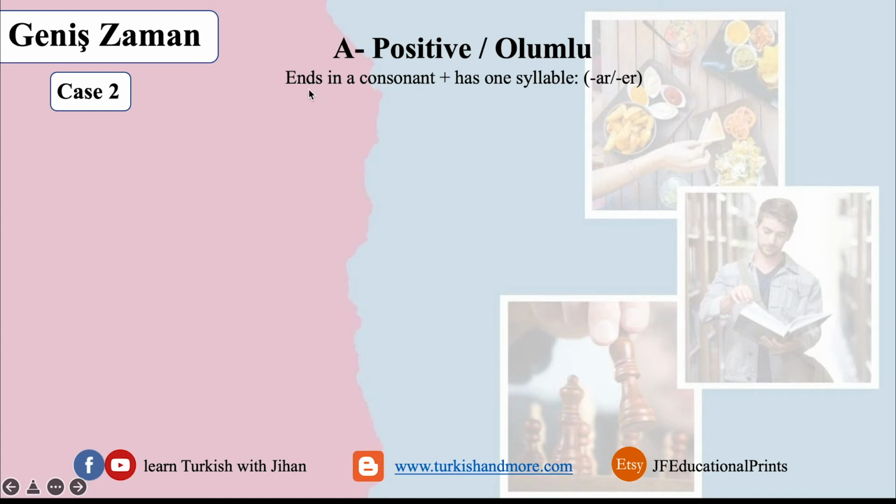Now, if the verb ends in a consonant and has one syllable, we add r. The first case was if it ends in a vowel. This case, if it ends in a consonant with one syllable. What do we do? We have some examples over here. We have yaz, sor, gül. All of them end in a consonant and they are one syllable. Yaz, one syllable. Sor, gül, one syllable.